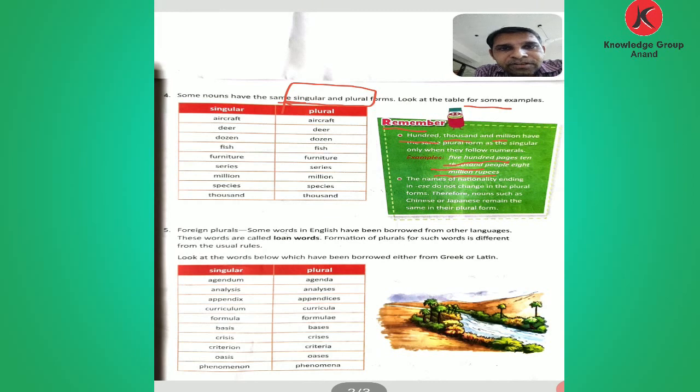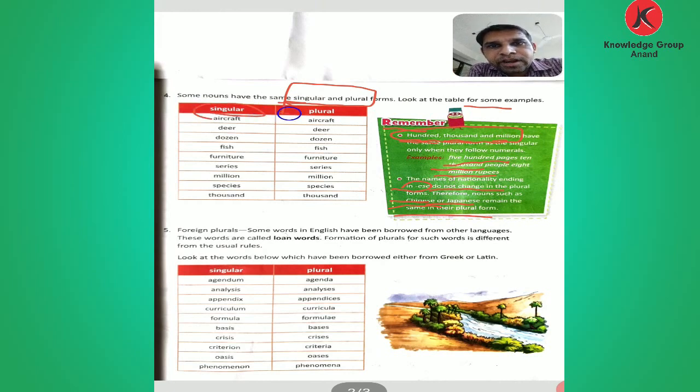The names of nationalities ending in ese do not change in the plural form. Therefore, nouns such as Chinese and Japanese remain the same in plural.